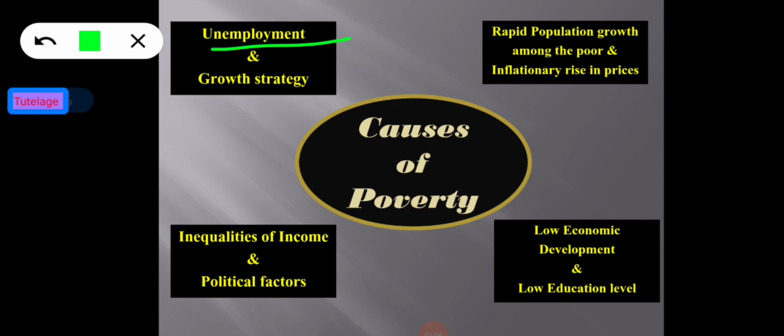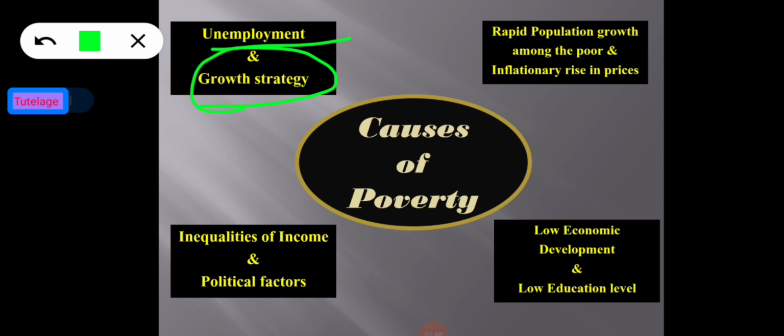So no doubt some efforts have been made to promote small and cottage industry so as to generate employment, but the development of this type of small and cottage industries has not been sufficient to absorb the backlog of unemployment and the additional labor force resulting from increase in population. So high level of unemployment is responsible for lower output and hence lower income. So thus unemployment is responsible for making the problem of poverty more acute. Okay. So now move on to the next point, that is growth strategy.